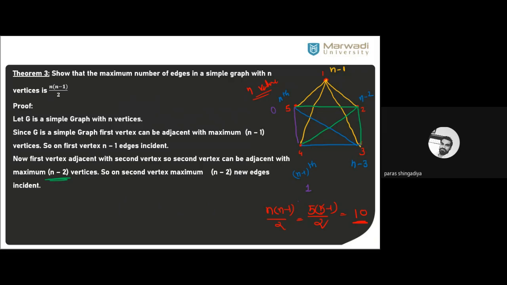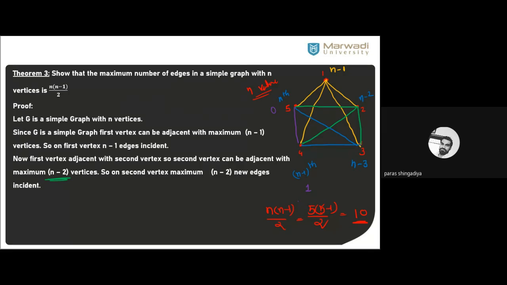So how many maximum edges can I consider here to create a simple graph? So this formula will give the answer. The formula is n into n minus 1 by 2. Clear? So now you have to prove this result कि कोई भी simple graph आपके पास है तो show that the maximum number of edges of a simple graph with n vertices is equal to n into n minus 1 by 2.